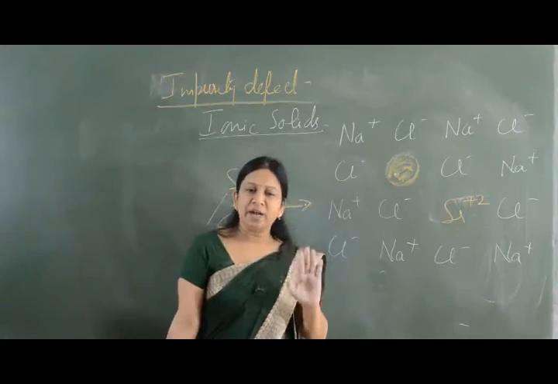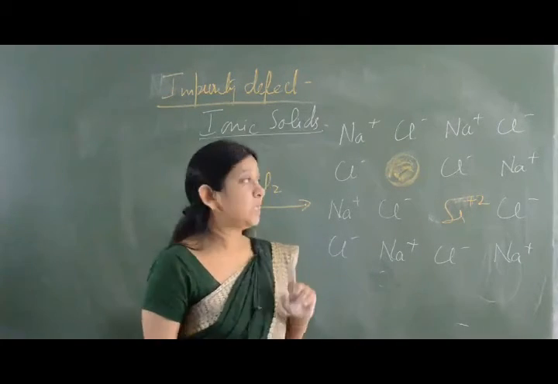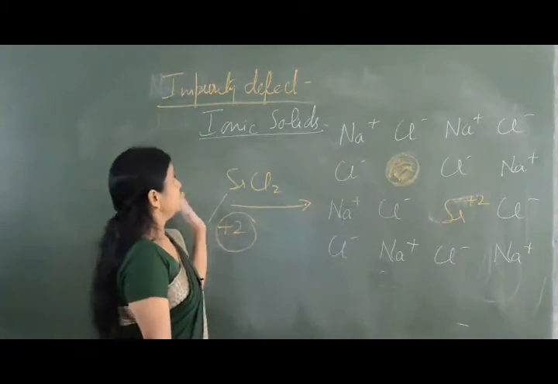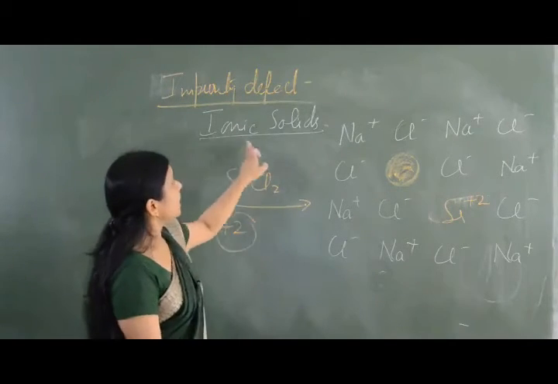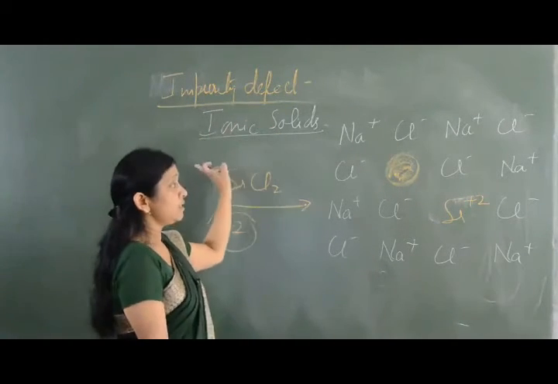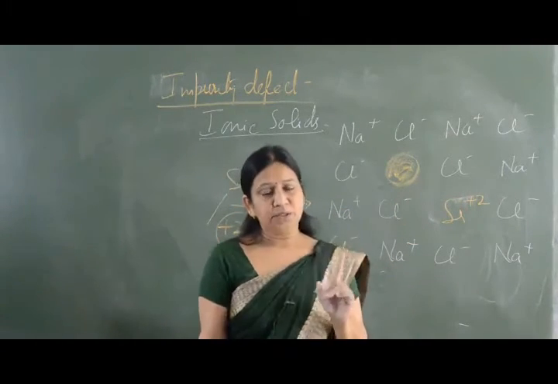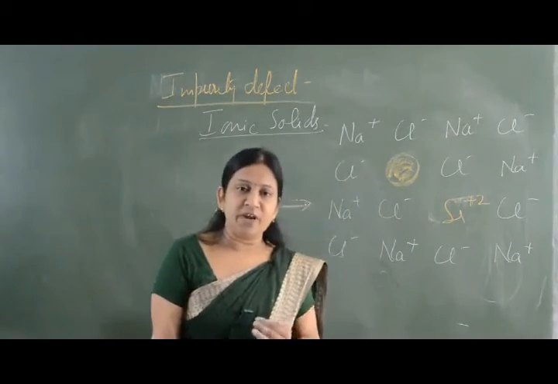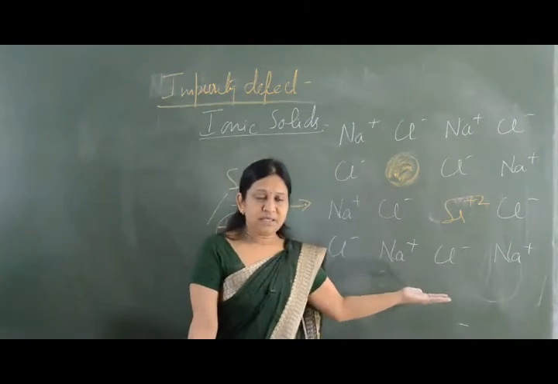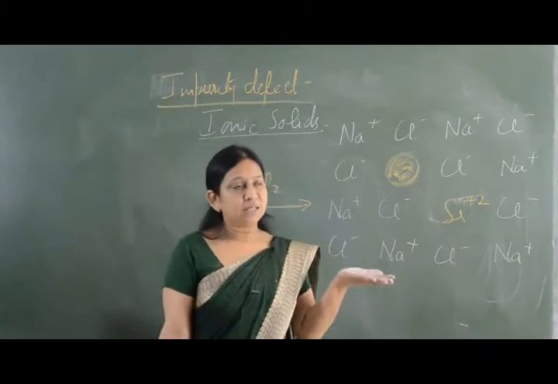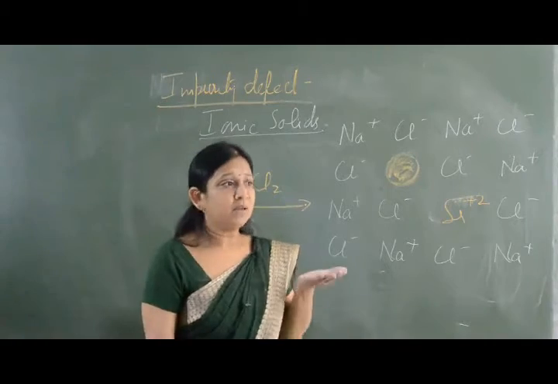Irrespective of any kind of defect, the crystal is always electrically neutral. So this is impurity defect in ionic solids. Now here a hole is created, and because the hole is created, after the defect, this crystal of NaCl will start behaving as a p-type semiconductor.